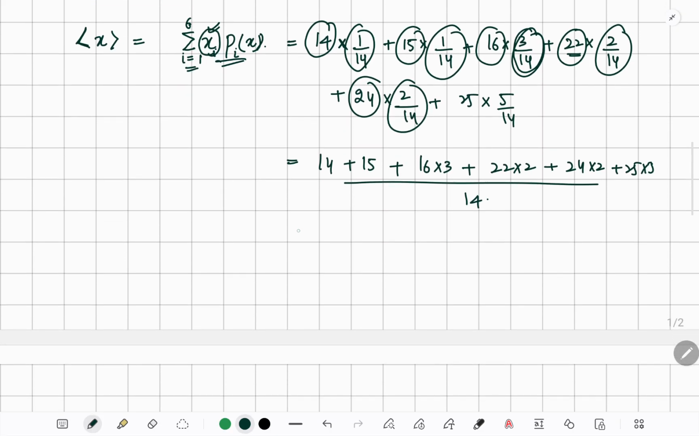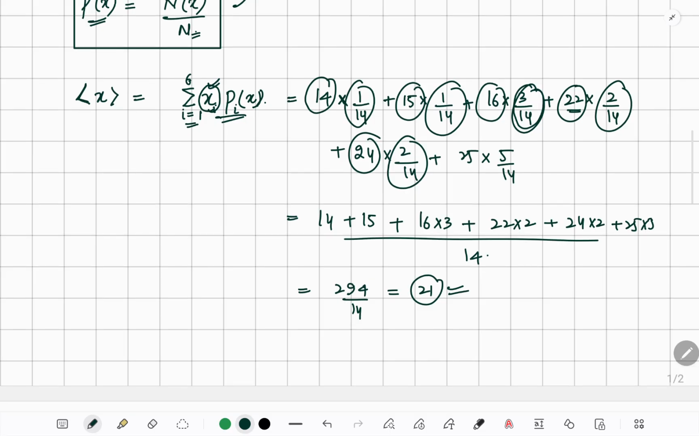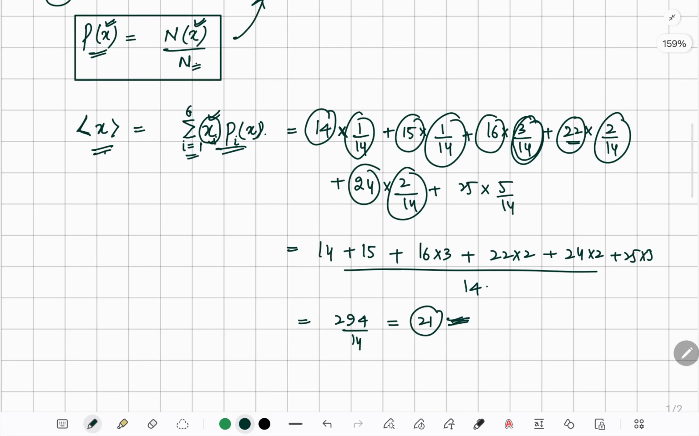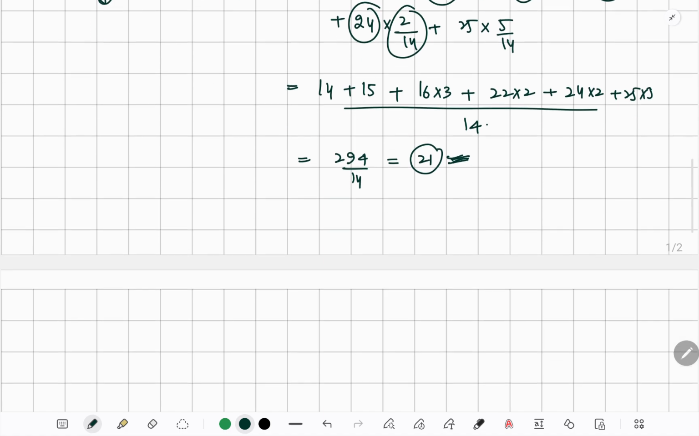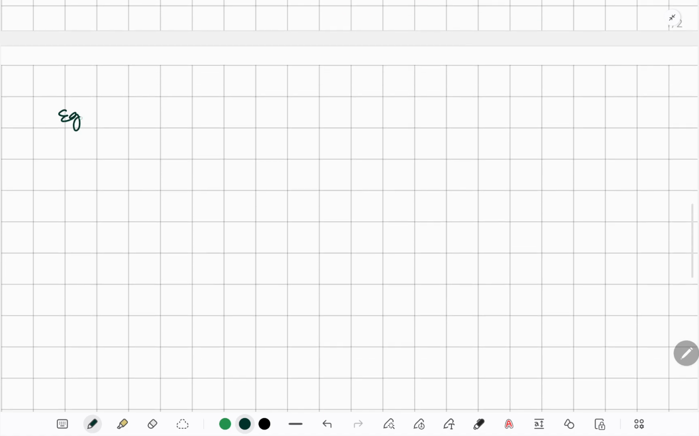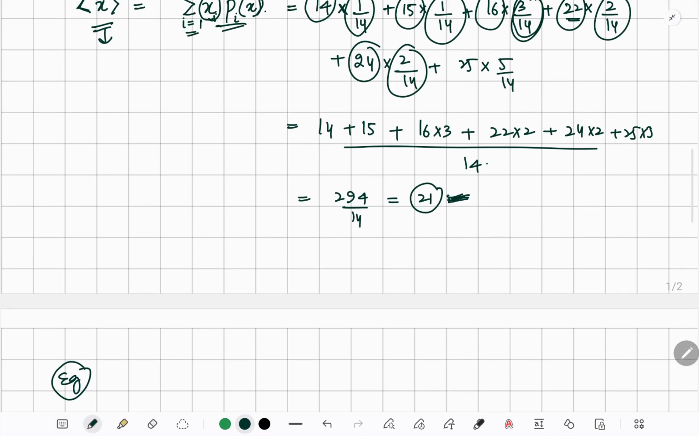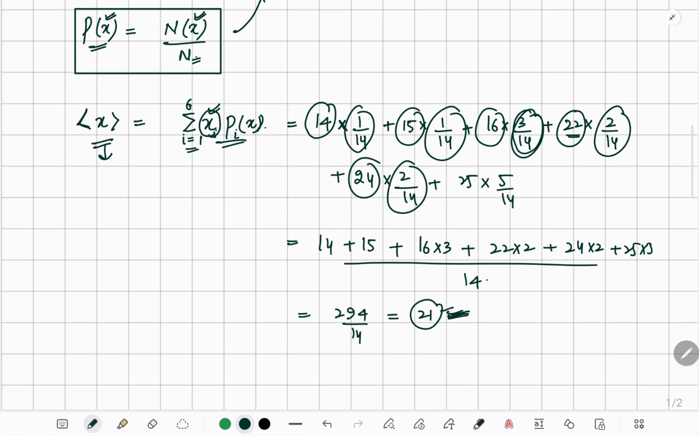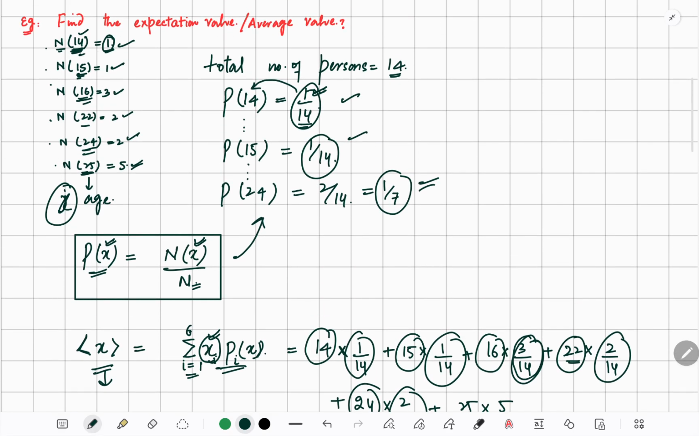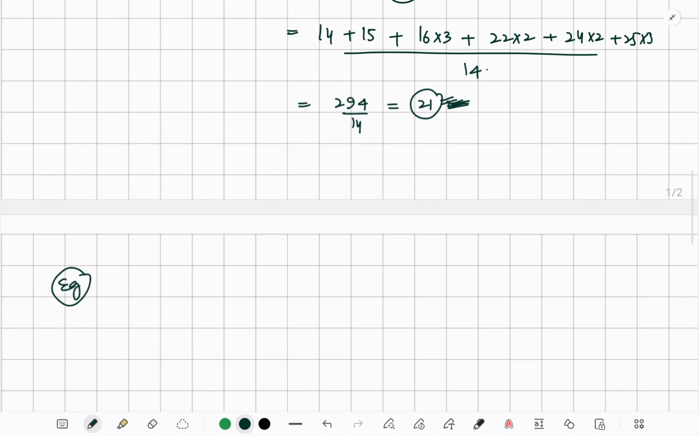Am I okay with this? If you do the sum of these whole things in the numerator, it would be 294 divided by 14, which is equal to 21. So 21 is the average value or the expectation value. I'll take another example. Basically, there is no person with the age 21 there. So the average value doesn't mean that the value is there. It may be there and it may not be there.